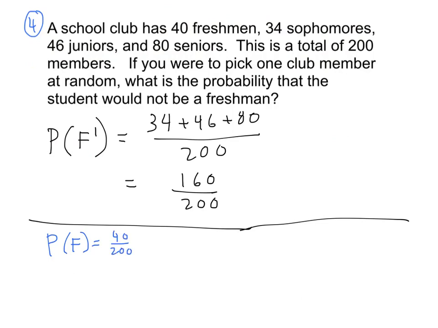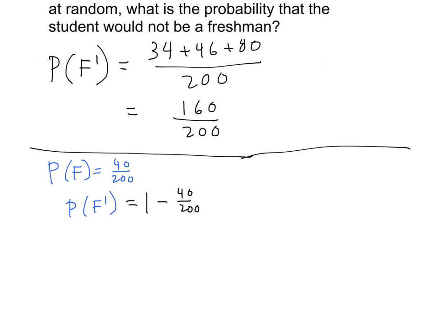And so if I wanted to figure out the probability of not picking a freshman, or the probability of getting a complement of picking a freshman, that's going to be 100% minus our 40 out of 200. And that's pretty easy. That's just 200 out of 200 minus the 40 out of 200. So the chances of not picking a freshman are 160 out of 200. So two ways to think about it.